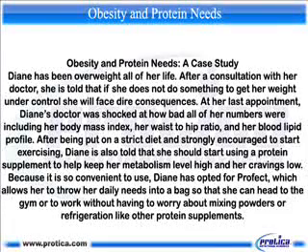After being put on a strict diet and strongly encouraged to start exercising, Diane is also told that she should start using a protein supplement to help keep her metabolism level high and her cravings low. Because it is so convenient to use, Diane has opted for Profect, which allows her to throw her daily needs into a bag so that she can head to the gym or to work without having to worry about mixing powders or refrigeration like other protein supplements.